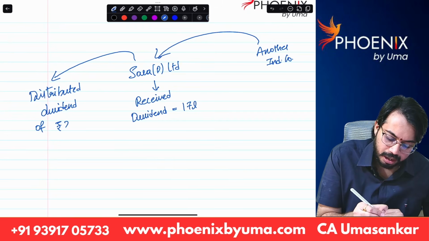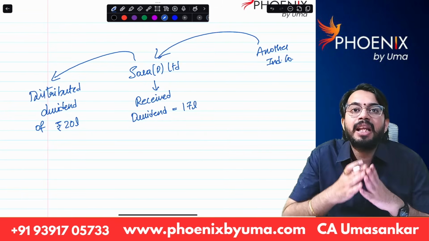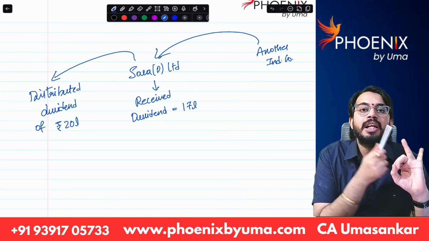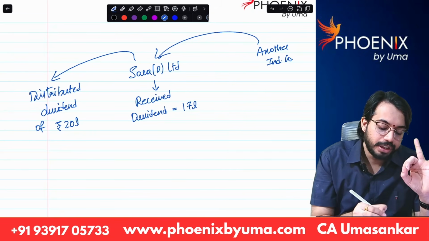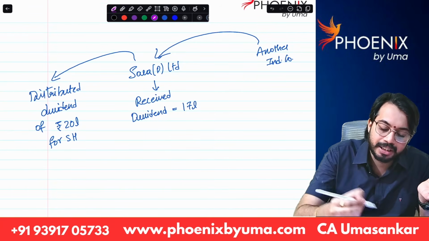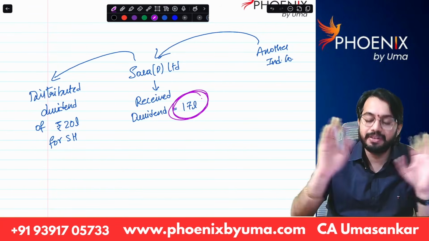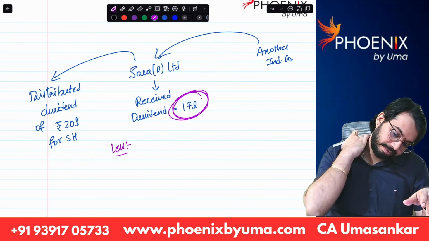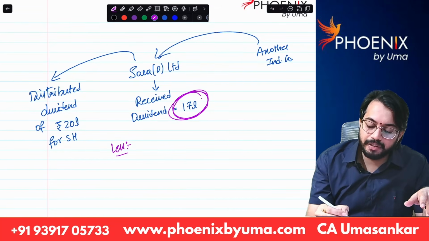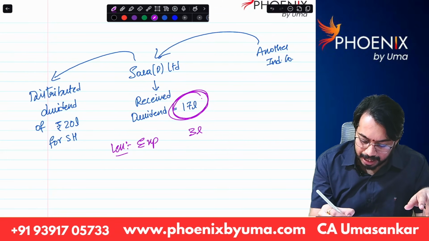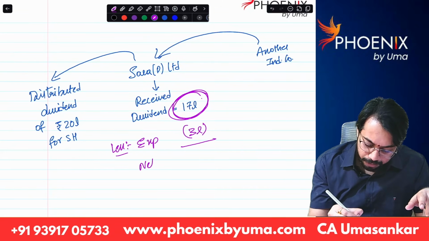That means what? Dividend is getting doubly taxed. Dividend is getting taxed in the hands of Tara Limited. Dividend is also getting taxed in the hands of shareholders when it is distributed to shareholders. So to avoid double taxation, deduction is available from the dividend received. Now, dividend received is 17 lakhs, expenses 3 lakhs, net dividend is 14 lakhs, correct?